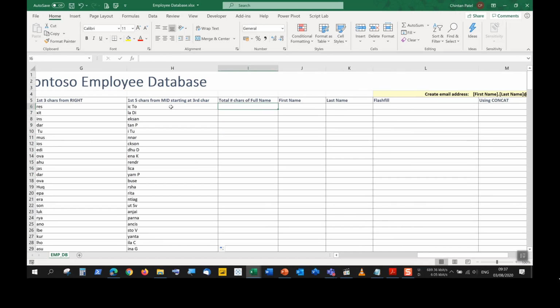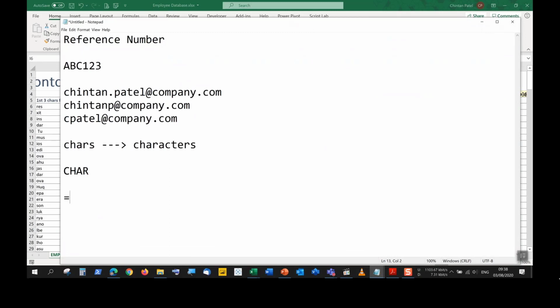Okay, so that's your LEFT, RIGHT, and MID extraction techniques. We're now looking at the LEN function. So the LEN function is very straightforward. Equals LEN. It just counts the number of characters in a text string.